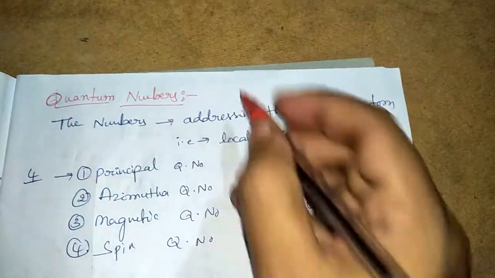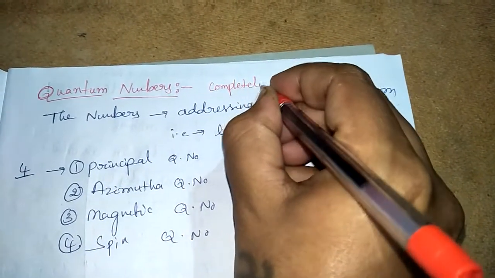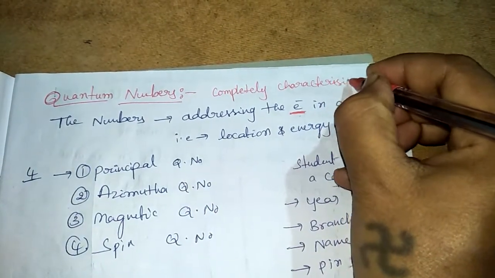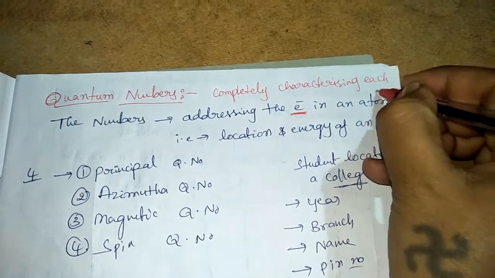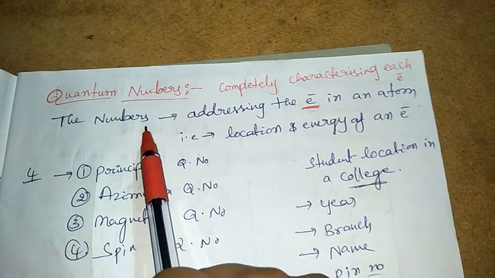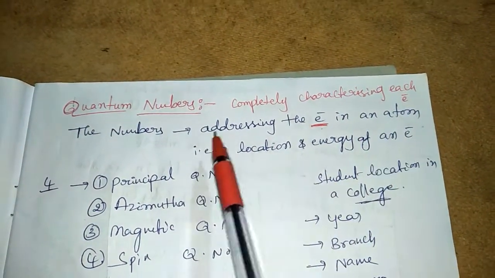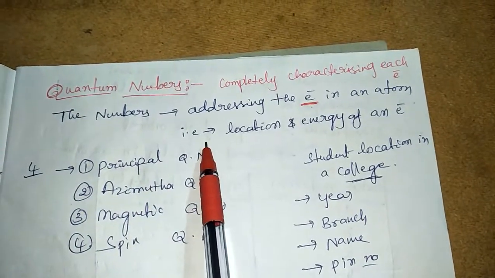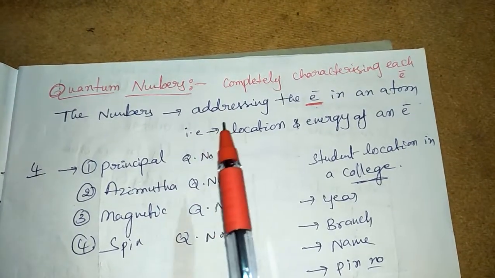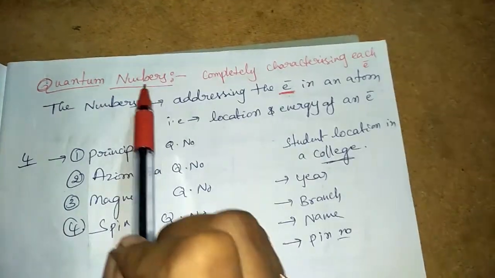Quantum numbers completely characterize each electron of an atom. That means the quantum numbers are the numbers which address the electron in an atom. They tell which cell the electron is present in, and the location and energy of the electron. This information is explained by the quantum numbers.